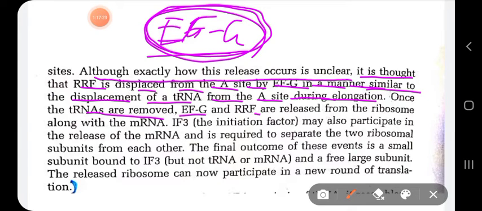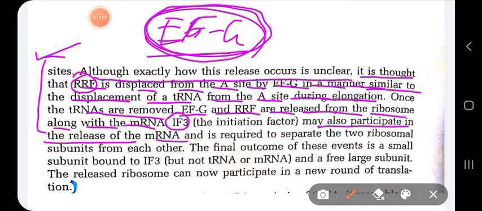So EFG and RRF are released from the ribosome along with the mRNA. In this way, EFG stimulates translocation and causes the movement of the ribosome, where RRF is also there, and causes displacement of the uncharged tRNA. And finally, IF3 participates in the separation of the ribosomal subunits, and thus it ends the translation termination process.